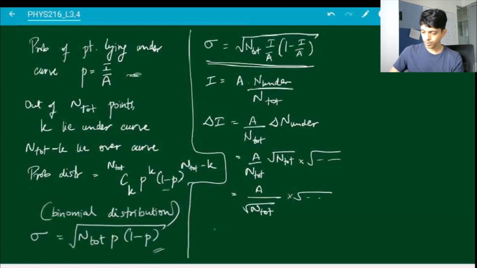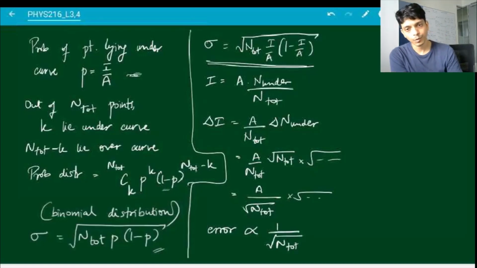So this is the important point to note over here, that the error goes as 1 over square root n total. So if you increase the number of points by a factor of 100, you are only going to gain a factor of 10 in reducing the error.